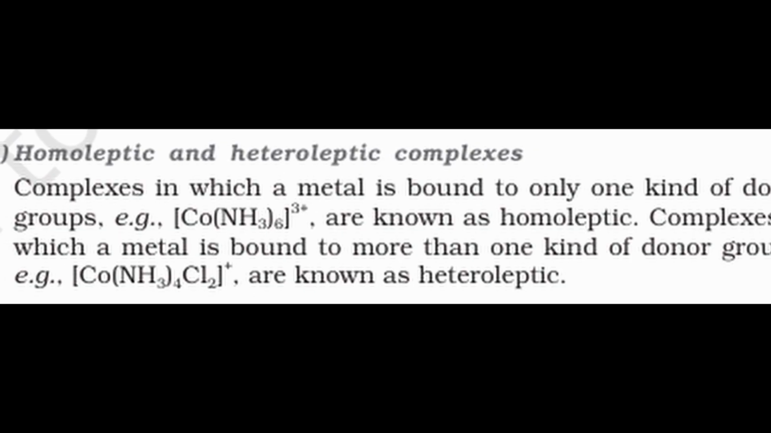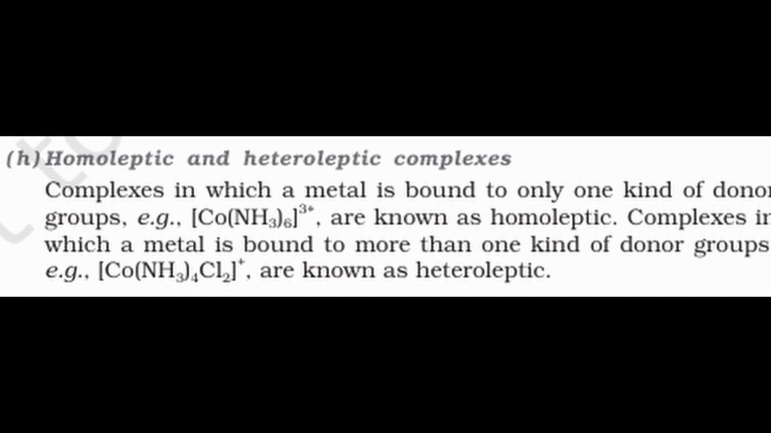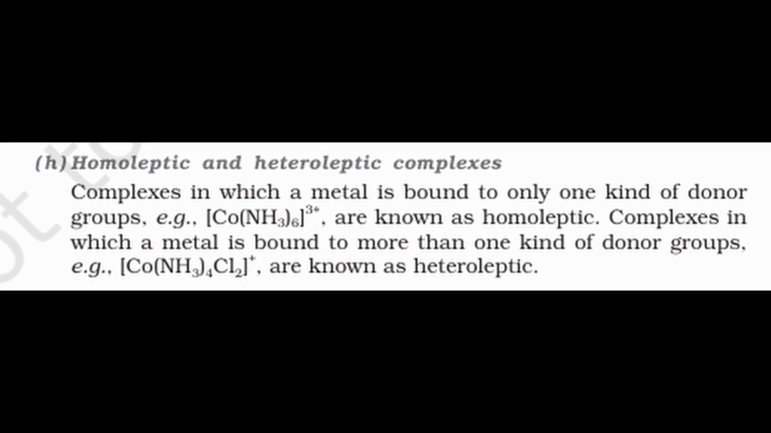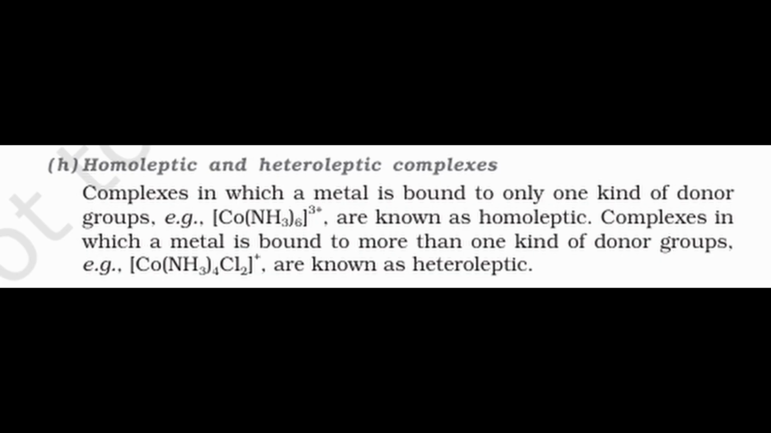Complexes in which a metal is bound to only one kind of donor groups, for example [Co(NH3)6]3+, are known as homoleptic. Complexes in which a metal is bound to more than one kind of donor groups, for example [Co(NH3)4Cl2]+, are known as heteroleptic.